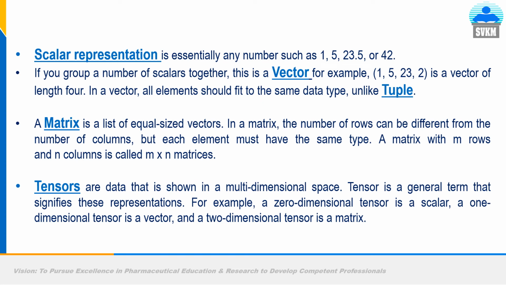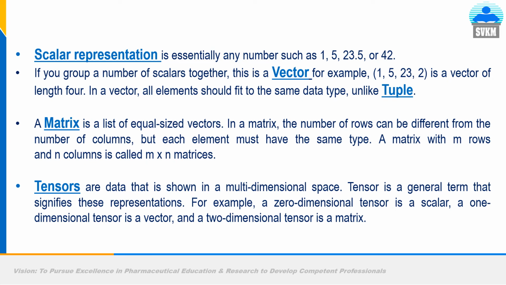So these are different ways of representing input values. Scalar representation, essentially a number: 1, 5, 42, something like that. If you group a number of scalars together, it will be called a feature vector. Vector means a group of various numbers. In a vector, all elements should be of the same data type, like a tuple. A matrix is a list of equal size vectors. In a matrix, the number of rows can be different from the number of columns, but each element must have the same type. A matrix with m rows and n columns will be called an m by n matrix.